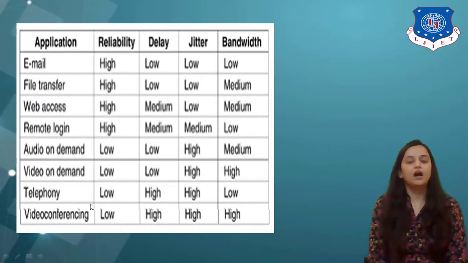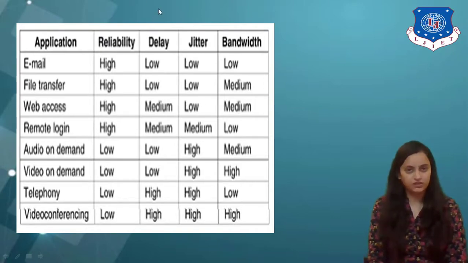But as network performance is increasing day by day, the quality of service which each network provides is improving for each of these applications. That means all of these parameters are improving, which will lead to improvement of the quality of service. So these parameters determine the quality of service for any network, based on which the applications are utilized.